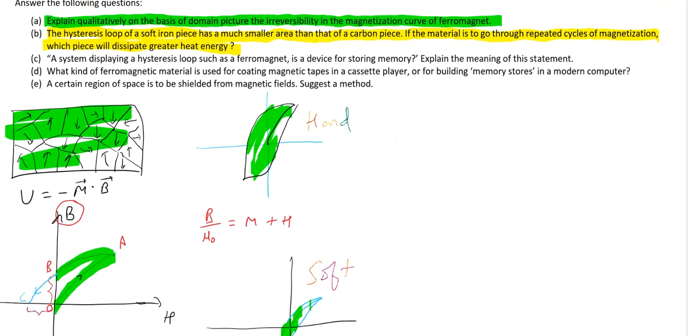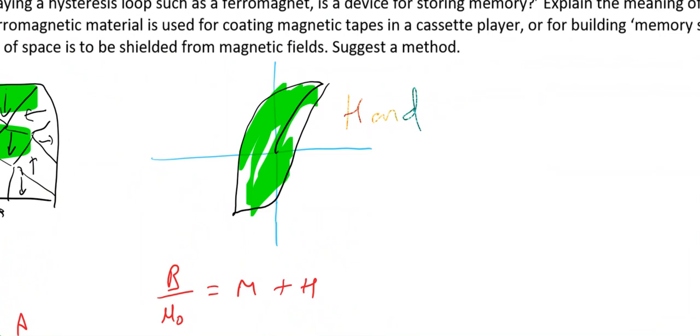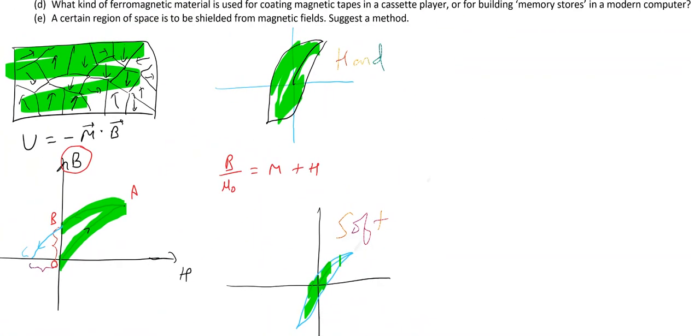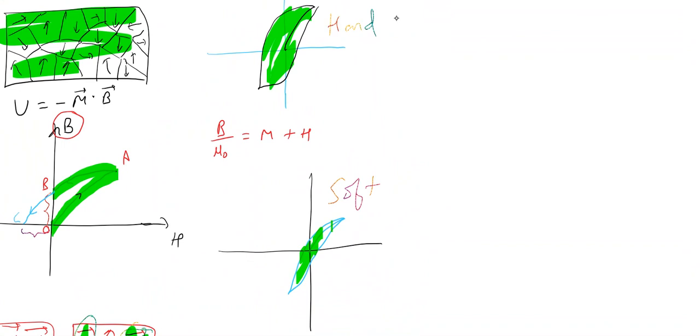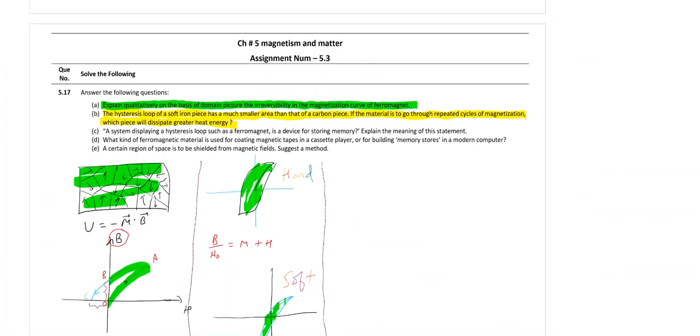Carbon steel is hard ferromagnetic material, its retentivity is high, and that indicates that more energy is dissipated during magnetization demagnetization process, and the dissipated energy is in form of heat. So when you magnetize demagnetize carbon steel, you are producing more heat as compared to any soft ferromagnetic material.